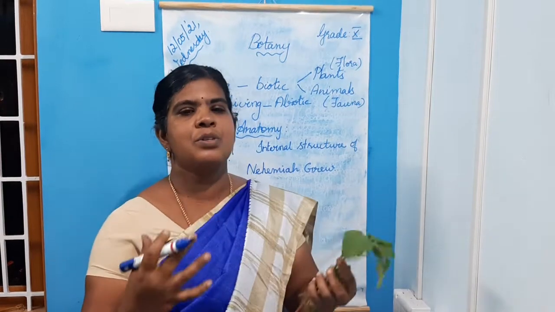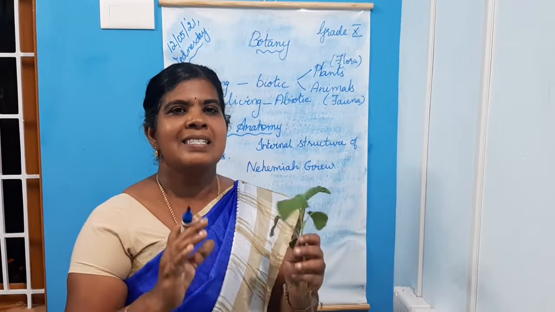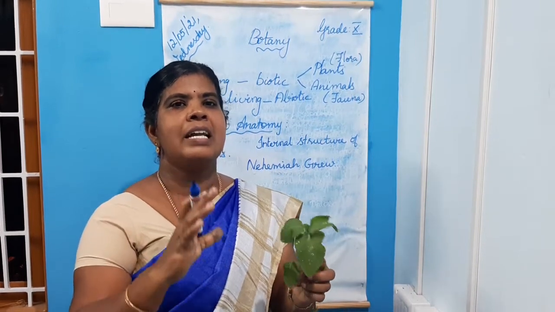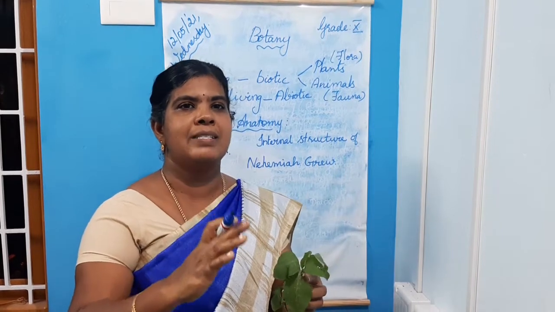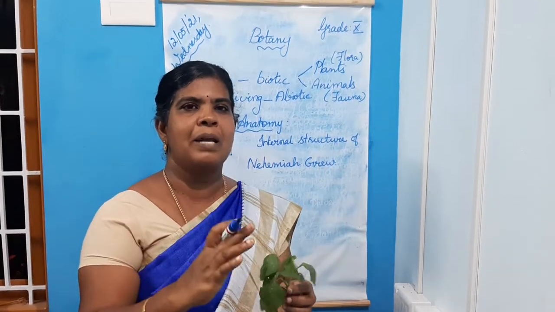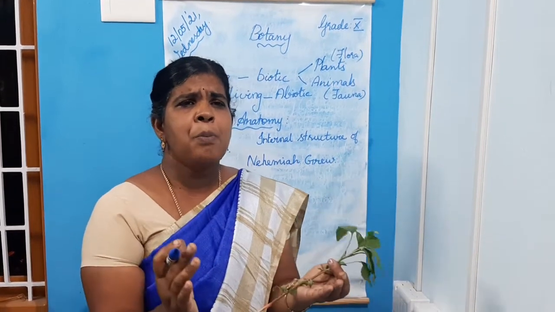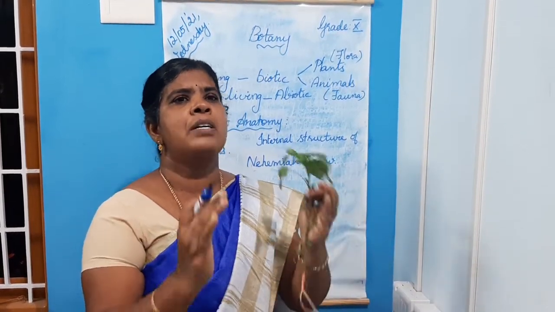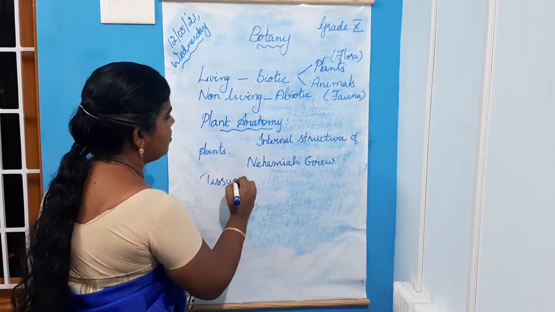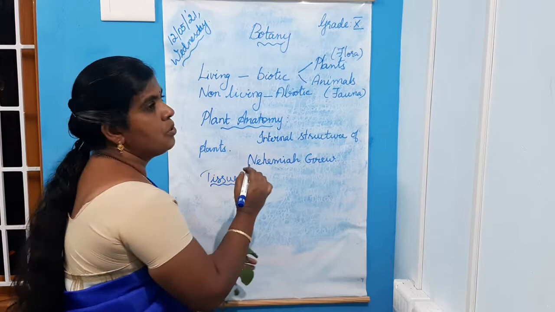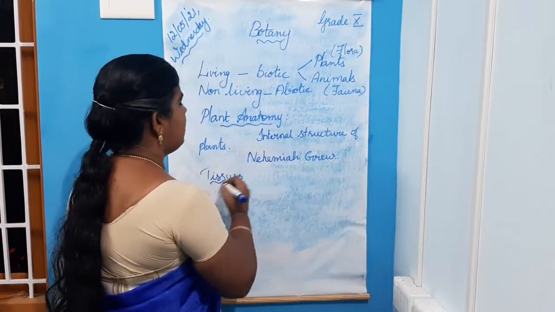What are tissues? Tissues are groups of cells. What is a cell? A cell is the structural and functional unit of all living organisms. The plant body is made up of cells, isn't it? So a group of cells together forms tissues. So you must know what a tissue is, or define tissue. Tissues are groups of cells. Just note it down.